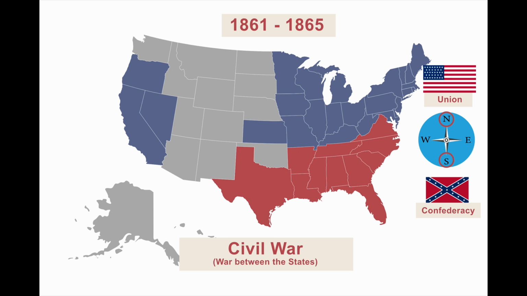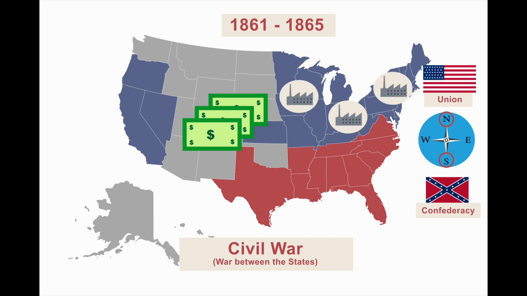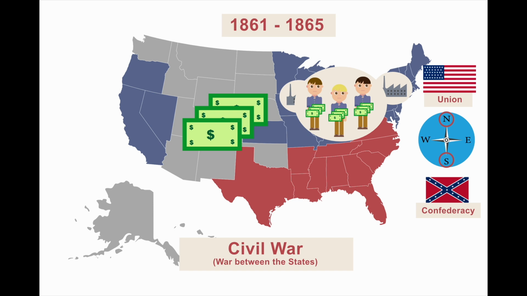Some of the reasons for the Civil War are: the North wanted to end slavery, and the South wanted to keep slavery. They fought because of economic reasons. They fought over how they made money. The Northern states were industrializing. They were building factories to make products. The Northern states had to pay their workers.